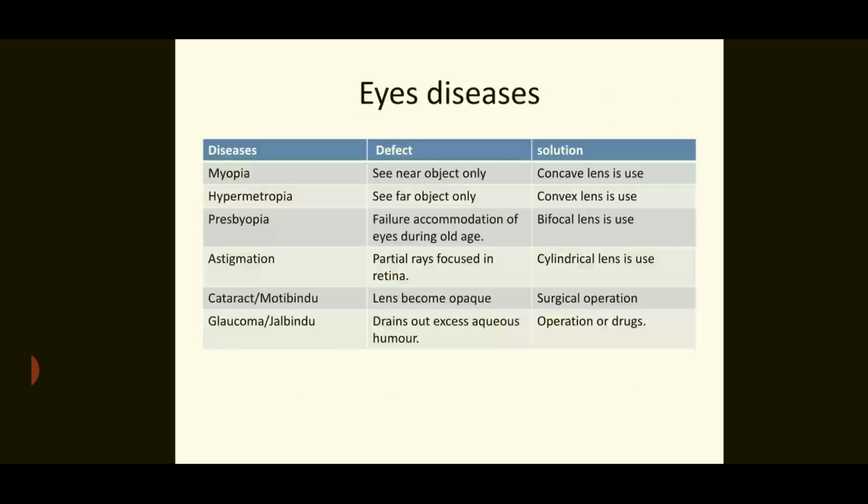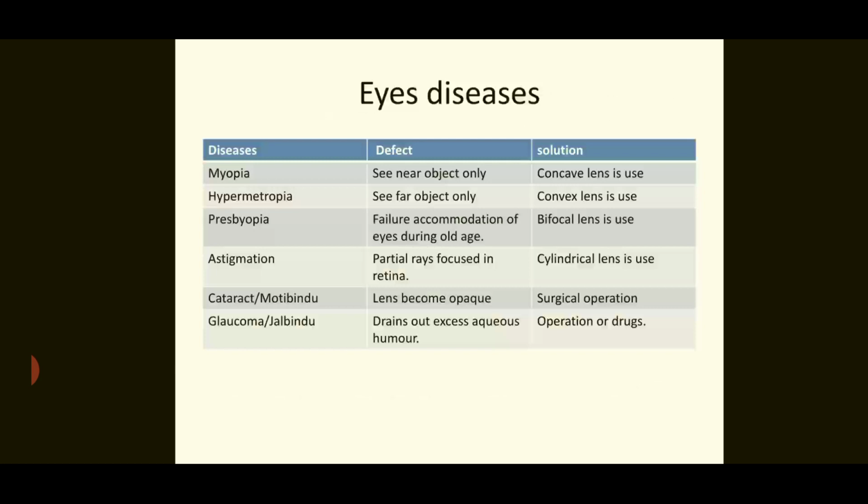Some of the eye diseases are mentioned here. Myopia, in which the patient can see near objects only. To cure this, we should use a concave lens. Hypermetropia, in which the patient can see far objects only, so a convex lens is used. Presbyopia is the failure of accommodation of the eye during old age, so a bifocal lens is used.